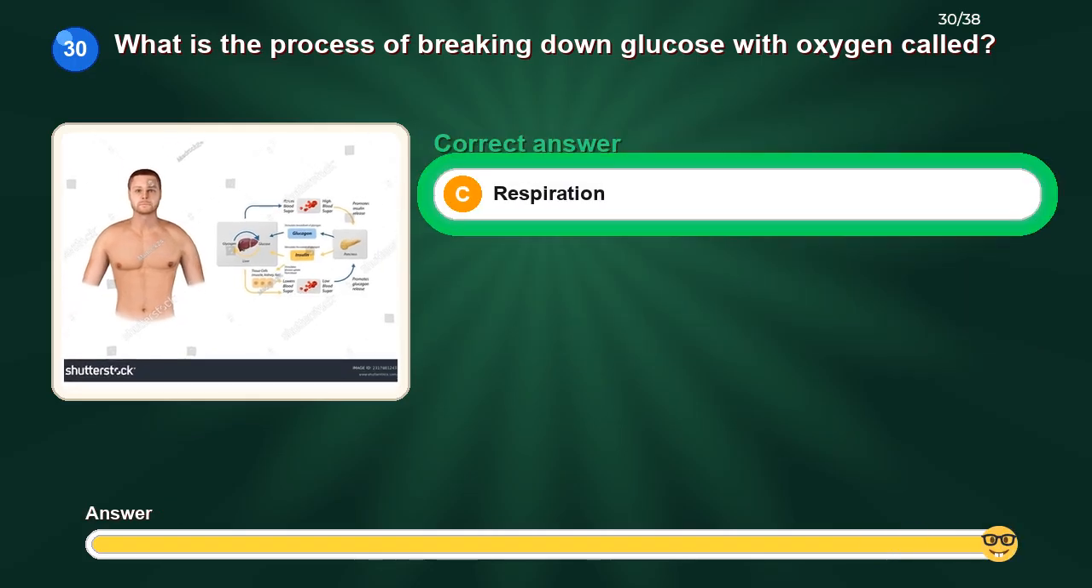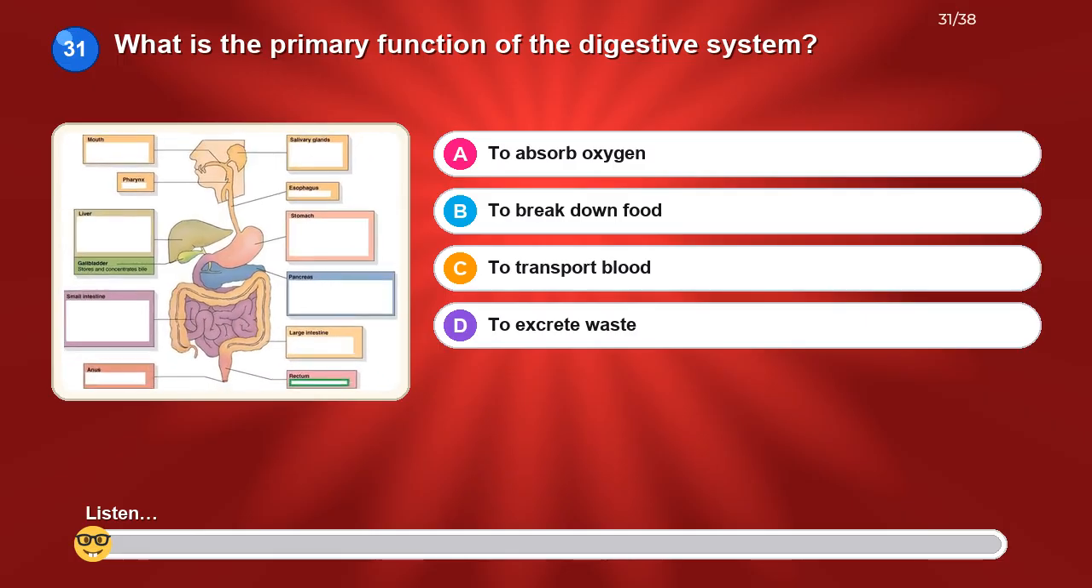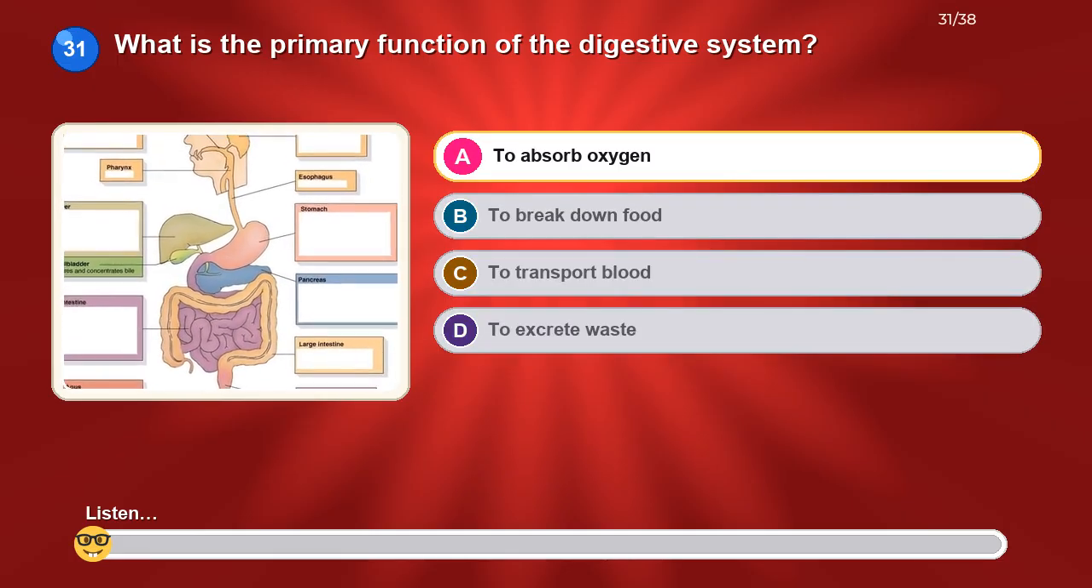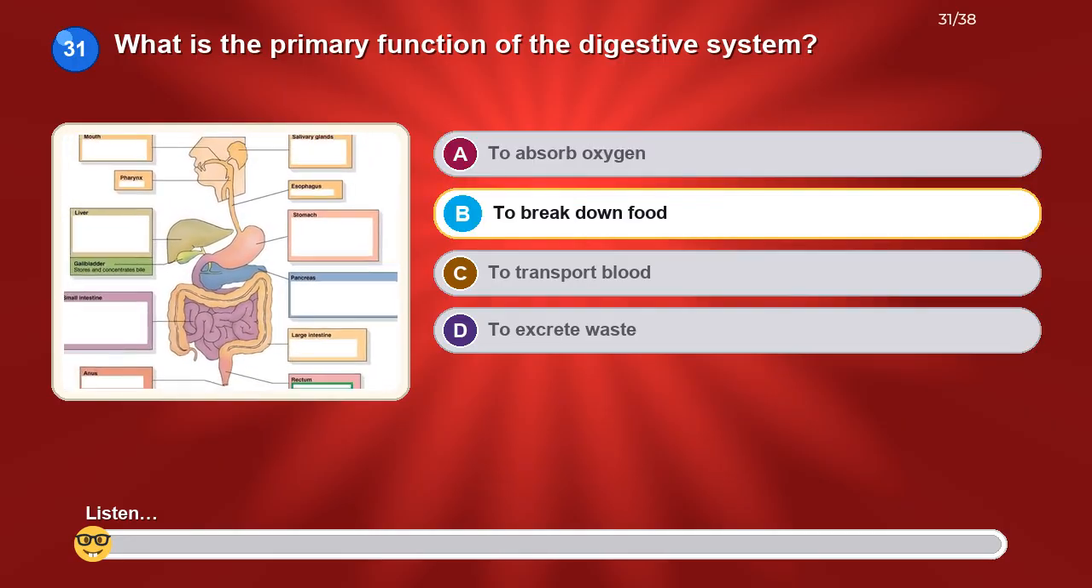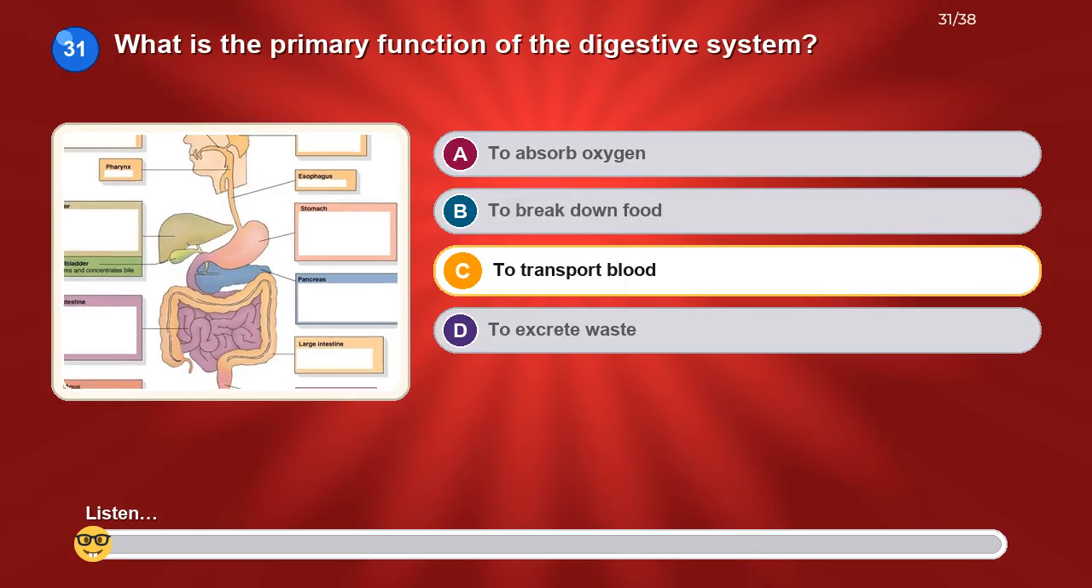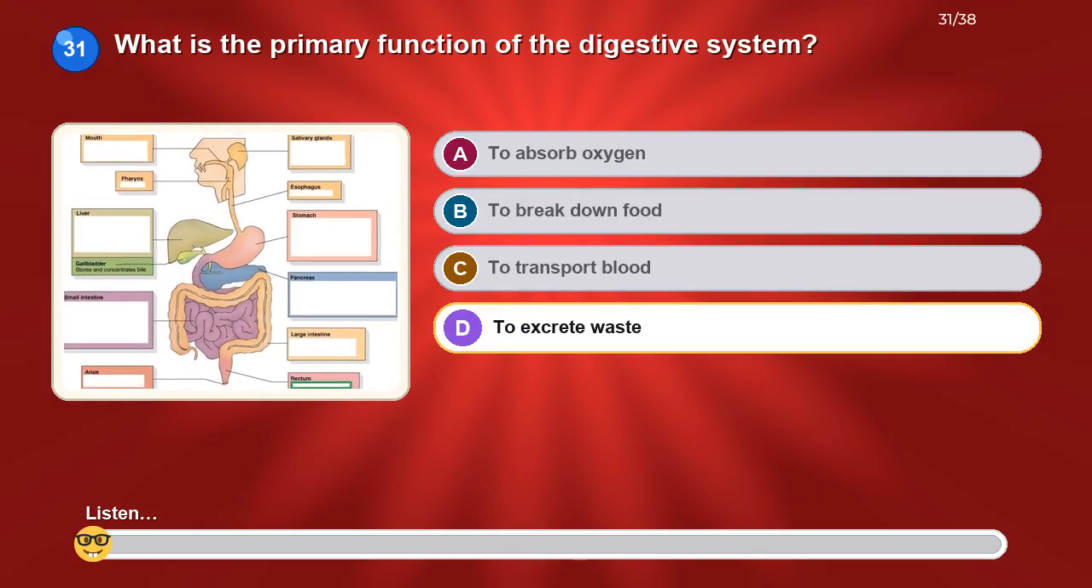The correct answer is respiration. What is the primary function of the digestive system? Option A, to absorb oxygen. Option B, to break down food. Option C, to transport blood. Option D, to excrete waste.